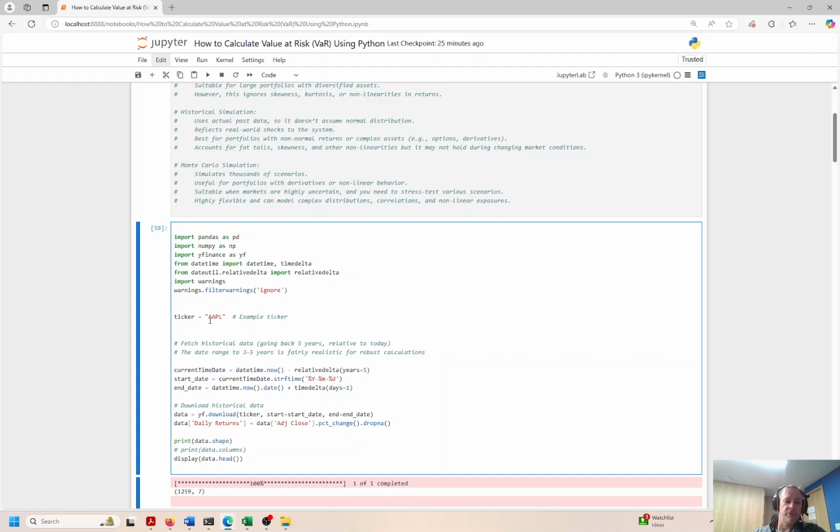I am going to pull in Apple data for the past 5 years. I think 5 years of history is good. In some cases, you wouldn't need this deep of a history of data, but when you're looking at VaR types of calculations, you can't just go back 6 months or 12 months or even a couple of years. At least 3 years, 5 years would be preferable, and even more would be better. So in this case, we are going to look at 5 years of returns.